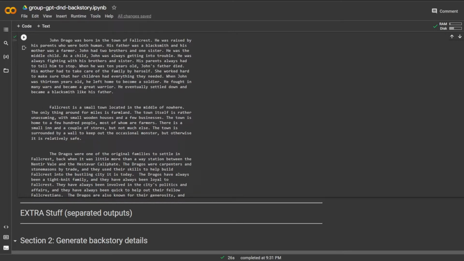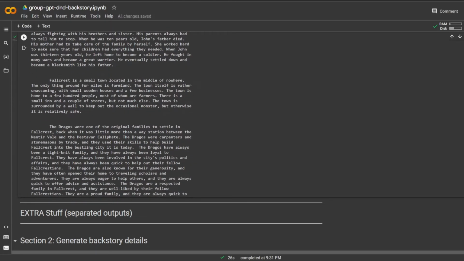So a little bit more about Fallcrest seemingly is the next section. Fallcrest is a small town located in the middle of nowhere. The only thing around it for miles is farmland. The town itself is rather unassuming, small wooden houses and few businesses. The town is home to a few hundred people, most of whom are farmers. There's a small inn and a couple of stores, but not much else. The town is surrounded by a wall to keep occasional monsters out, but otherwise is relatively safe.